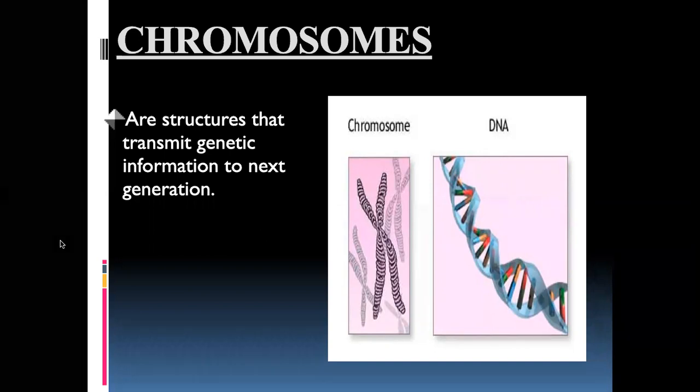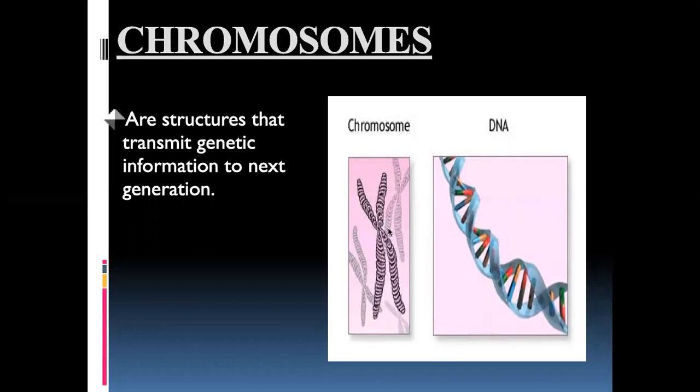Inside the nucleus, there is a lot of condensed genetic material. When it enters the cell division process, it condenses and gives rise to these butterfly or X shaped structures called chromosomes. To be precise, chromatids form the chromosomes.